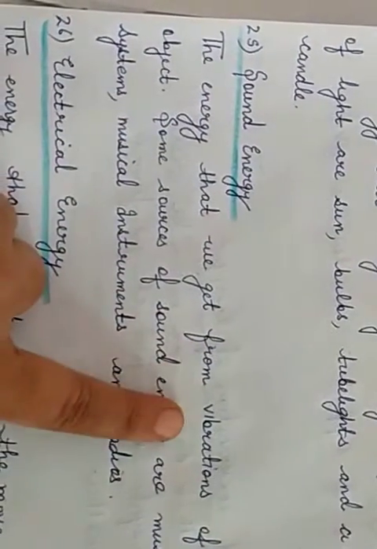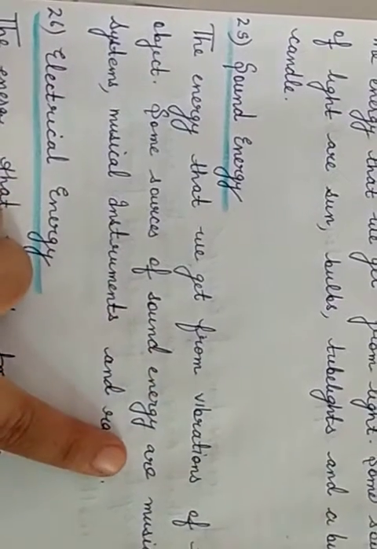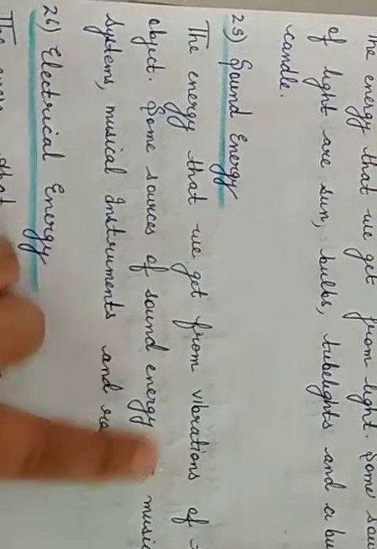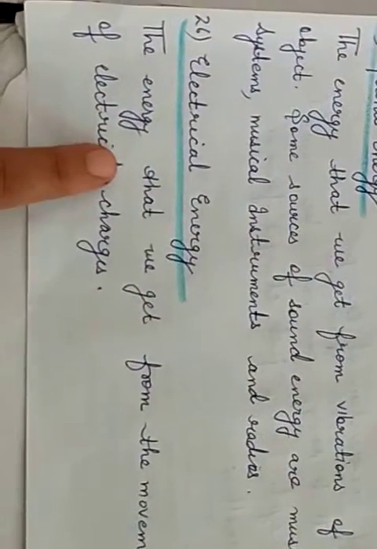Now sound energy, we all know that we get from sound. And what is sound? Sound is produced when vibrations are produced in a particular object. And what are the sources of sound energy? Like music systems, musical instruments and radios. And last is electrical energy.